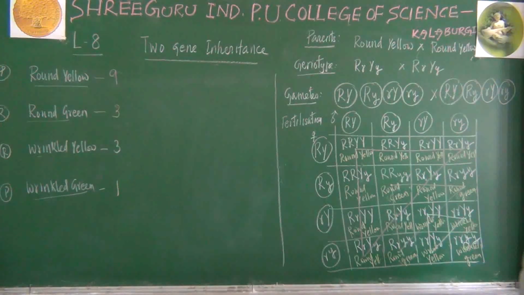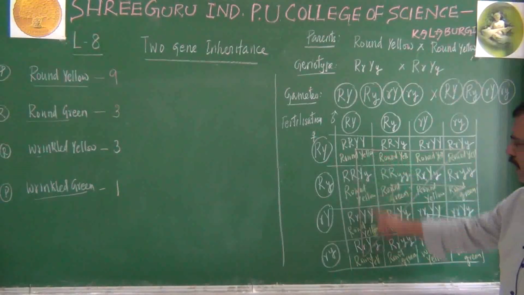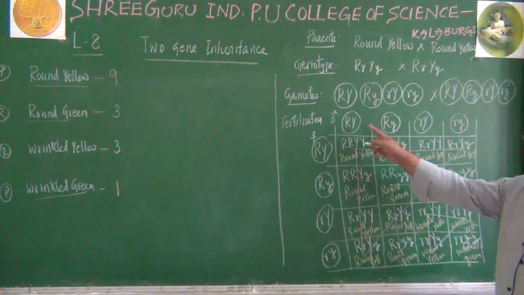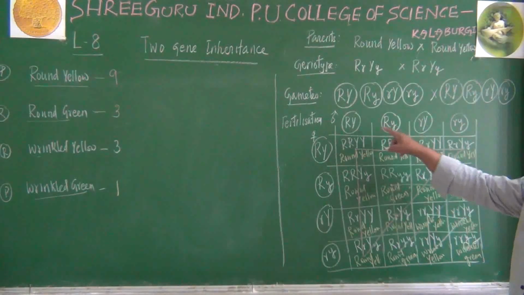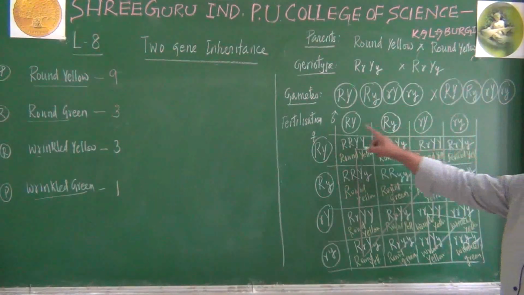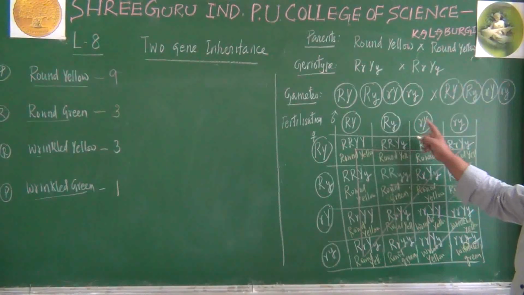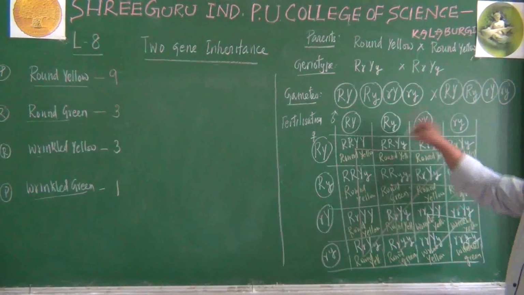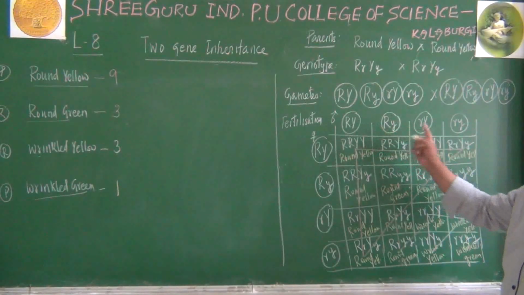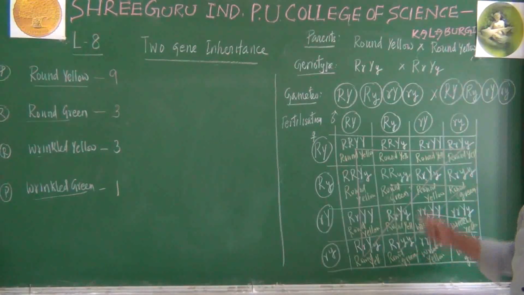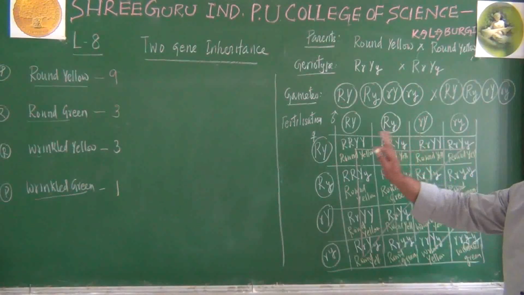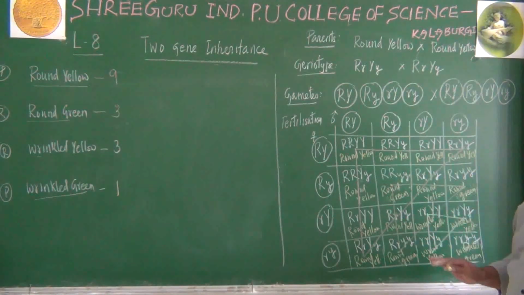Dear students, remember this triangle is possible only if you write these gametes in the same sequence: capital R, capital Y, capital R, small y, small r, capital Y, small r, small y. Suppose you change it and write capital R, capital Y, then small r, capital Y, you will not get this triangle. The ratio will be the same, 9:3:3:1 only.